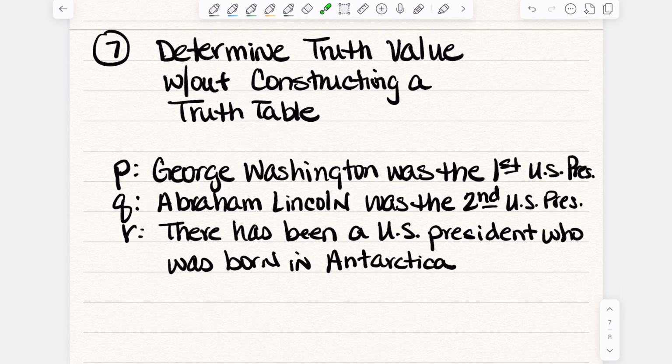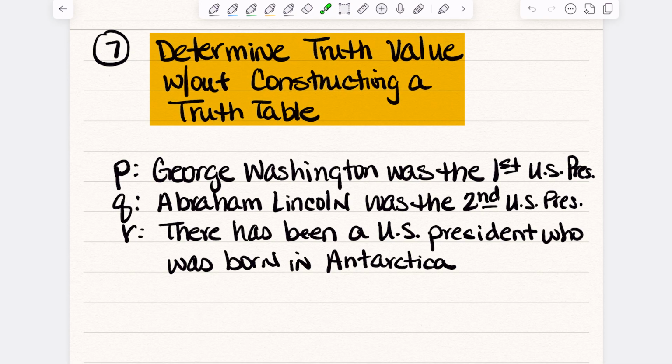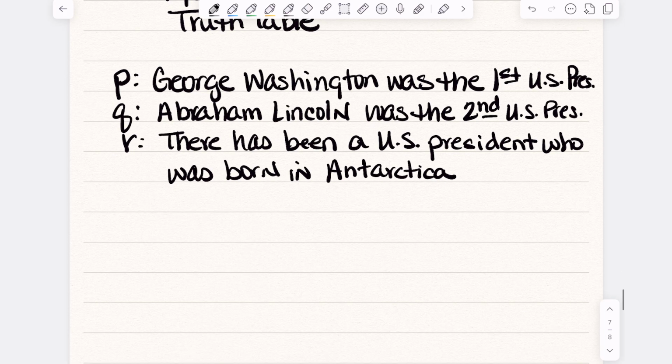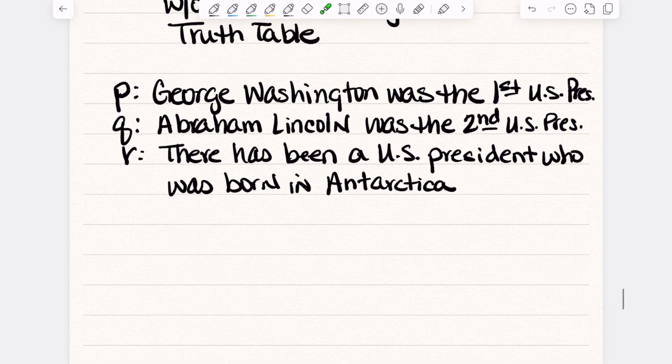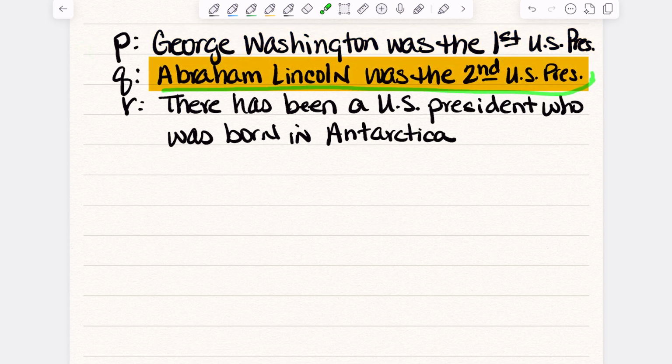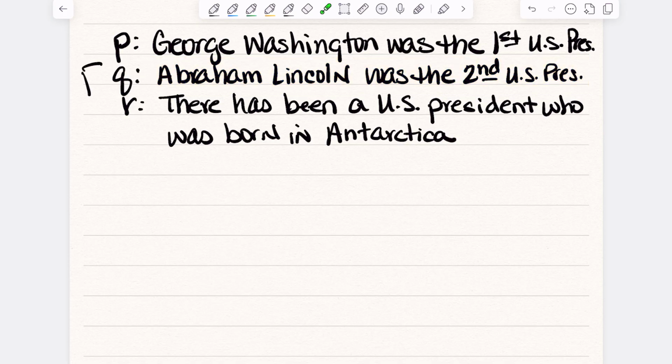This says determine the truth value without constructing a truth table. A lot of times you don't need a truth table, because if you already know if it's true or false, well then just go with it. And these are just kind of straightforward. George Washington was the first U.S. president. True or false? True. Abraham Lincoln was the second president. Well, we know that's false. And if you don't know some of these, Google it, look it up.